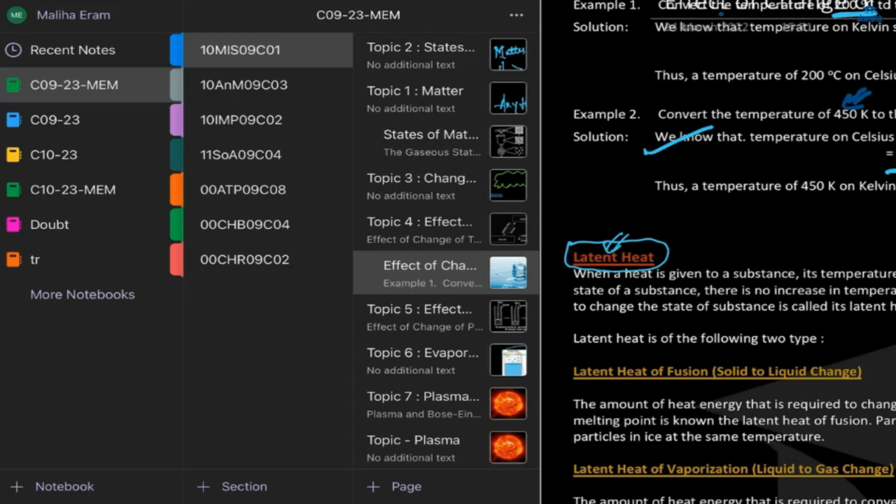We don't have to convert the volume. 1 ml is 1 centimeter cube, so we can just keep it like that. On dividing you will get 2.6 something, so you can write 2.6 gram per centimeter cube.